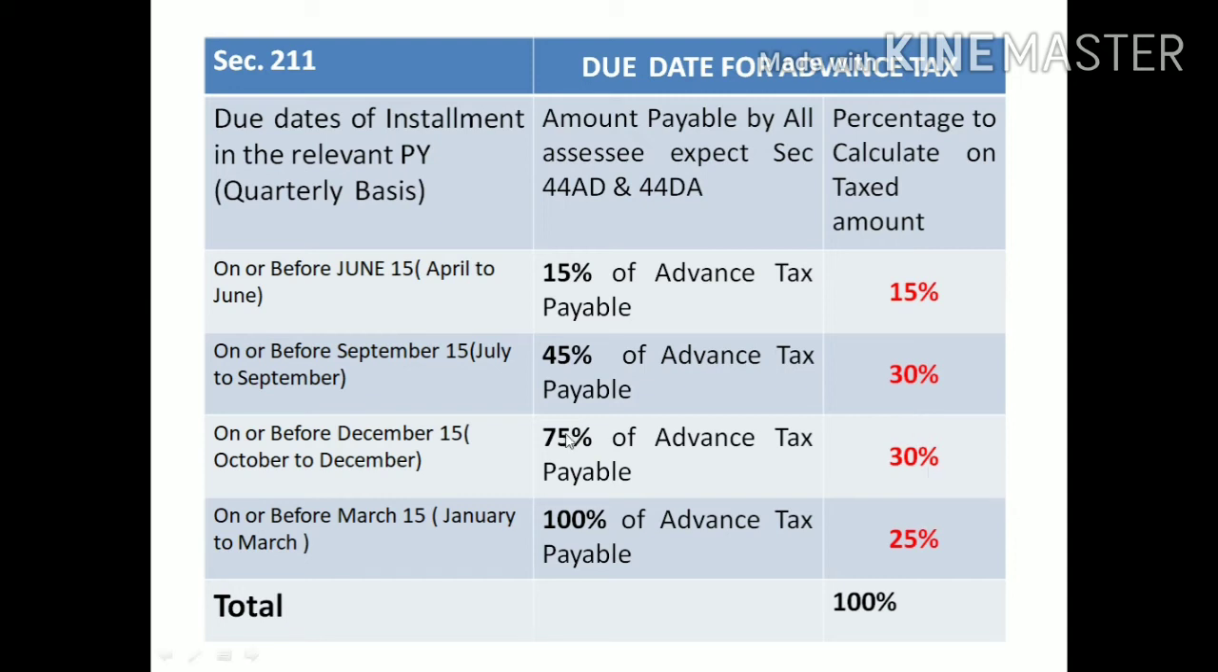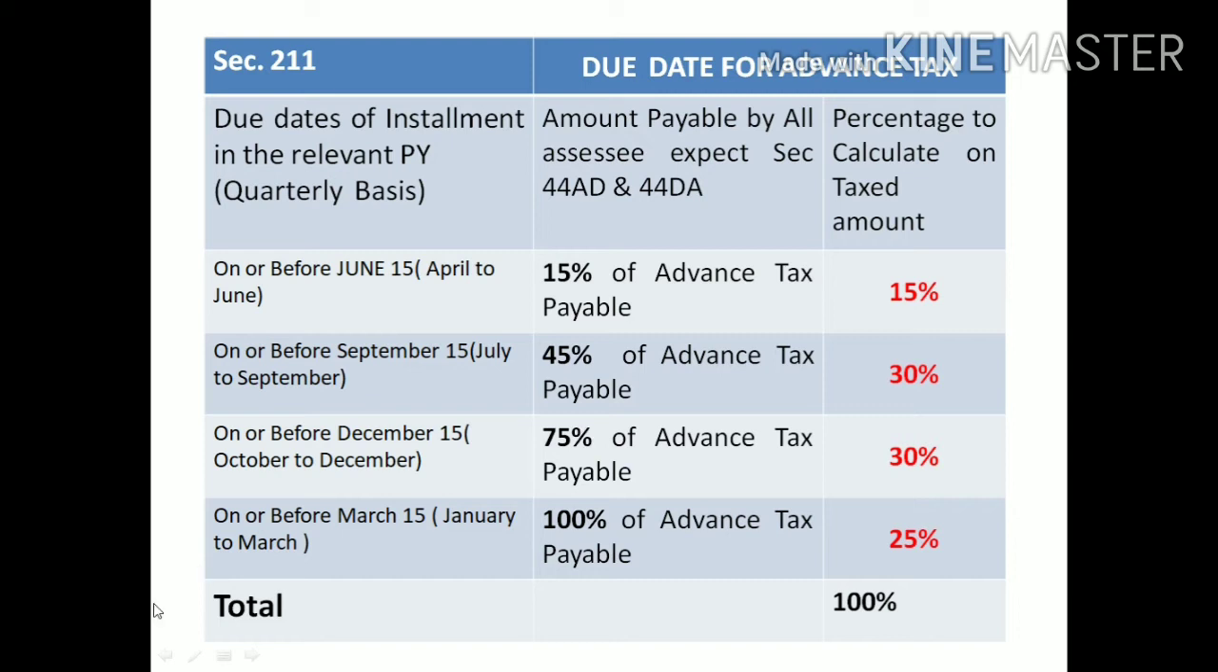How is it 30%? Out of 75%, we already paid 45% in completion of the second quarter. Then to convert this 45% into 75%, we just need to pay 30% of the amount. When you pay the 30%, it equals 75% paid as advance tax. So 45% plus 30% equals 75%.